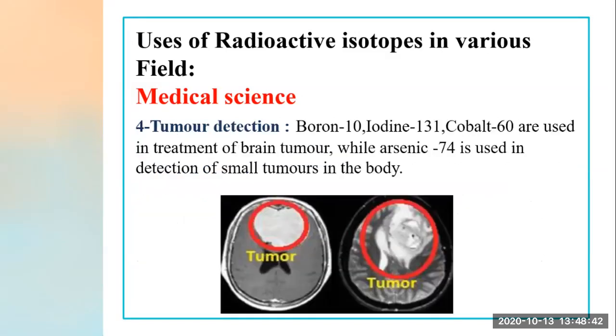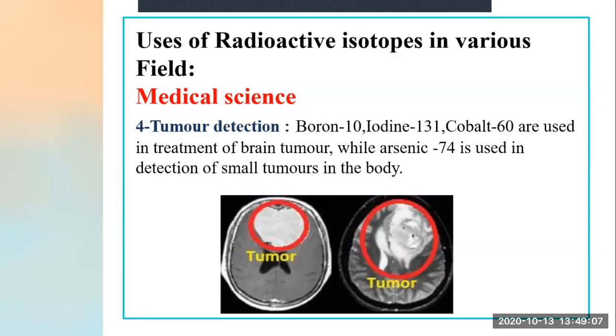Now next we know tumors, brain tumors, right? Now you see the image of a tumor below. See, with the red circle, the tumor in the brain is detected. Now how is this tumor detected and what is used for the treatment?